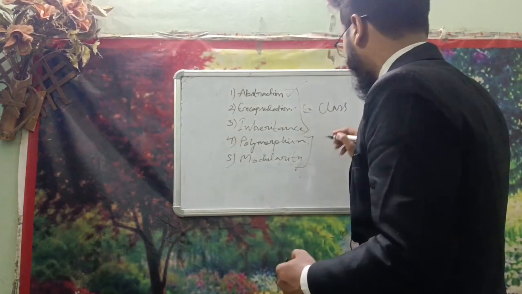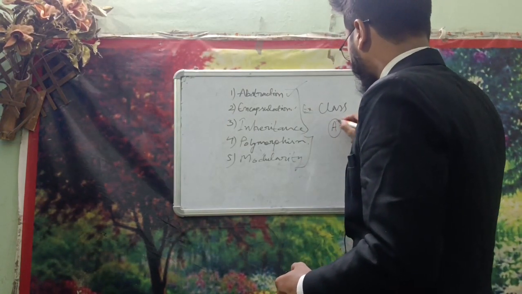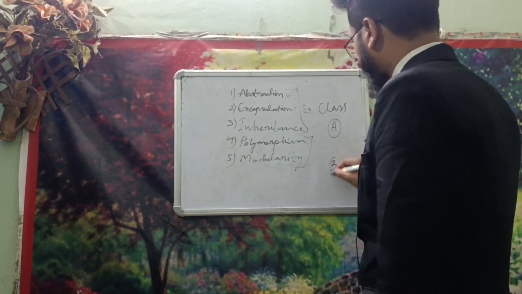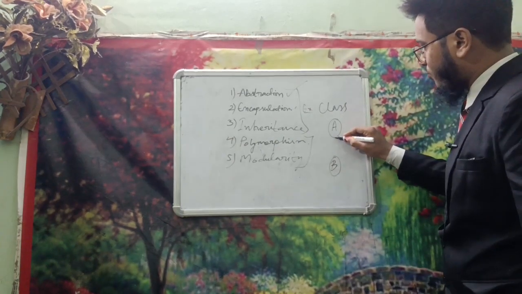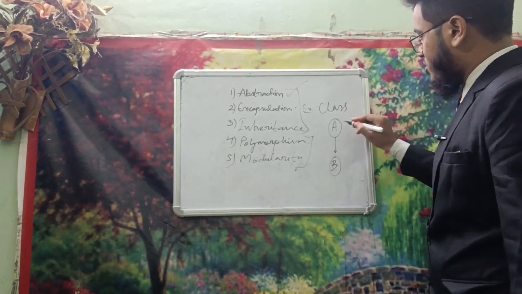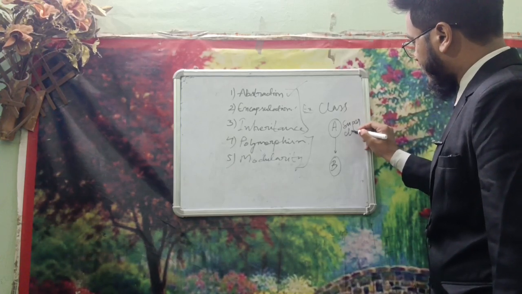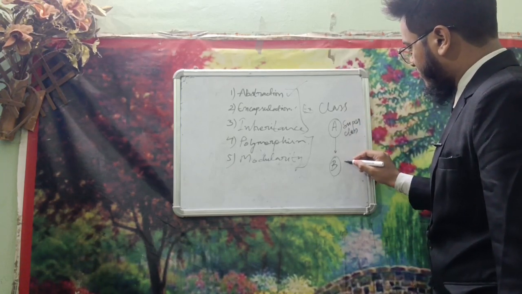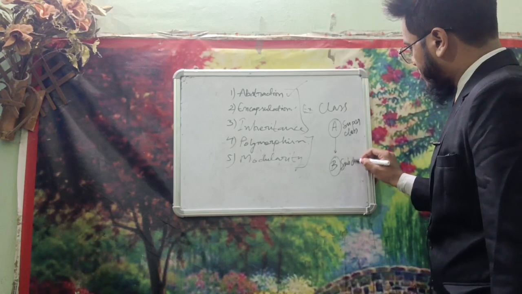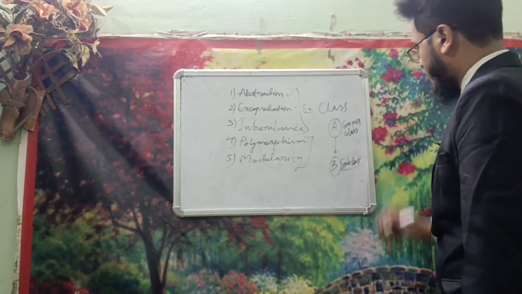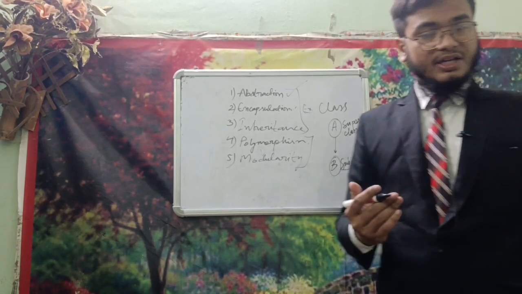For example, there is a class A and a class B. Class B is inheriting the property of class A. So this will be the superclass and this will be the subclass. So this was the inheritance.